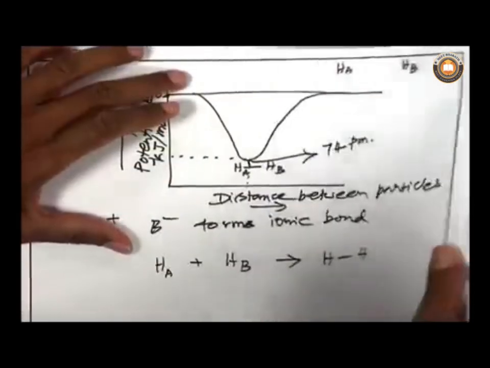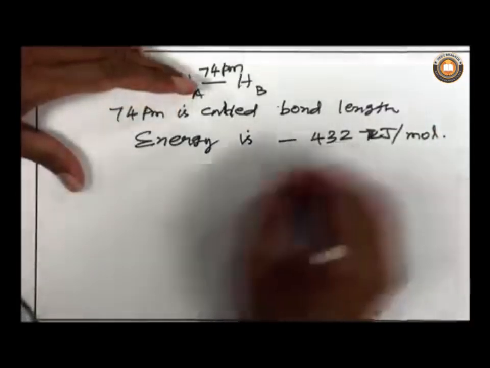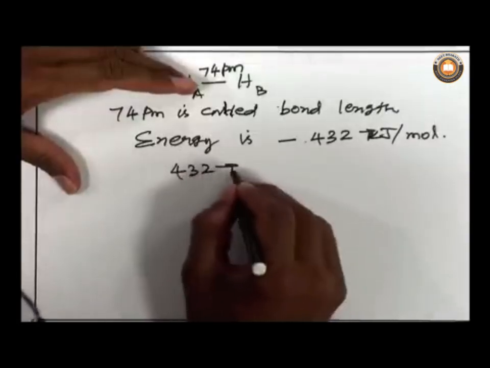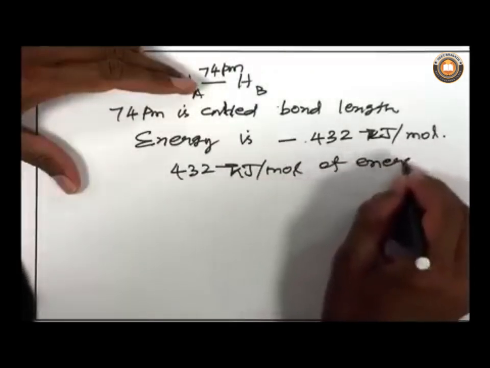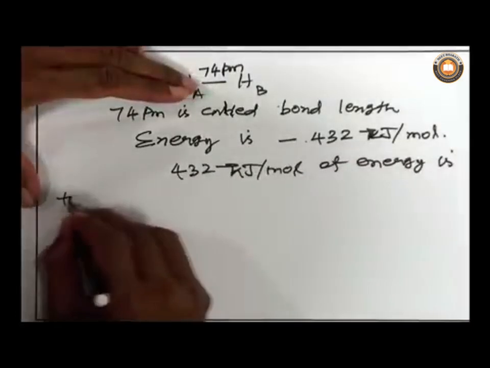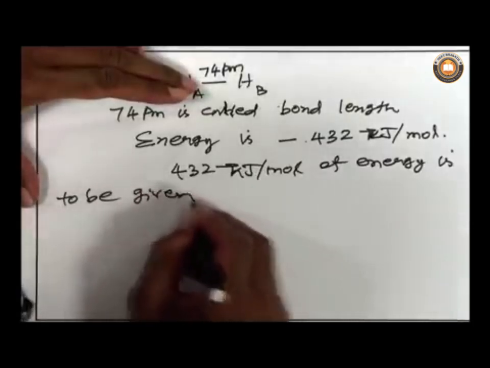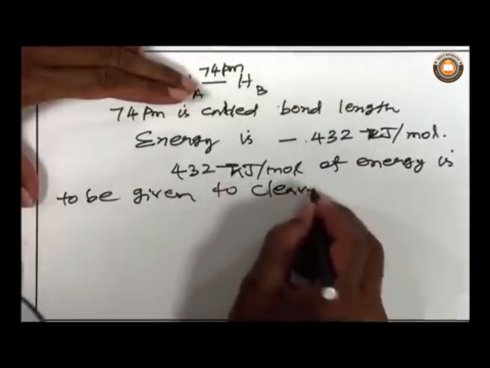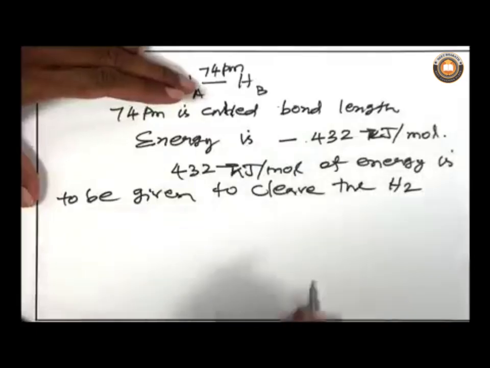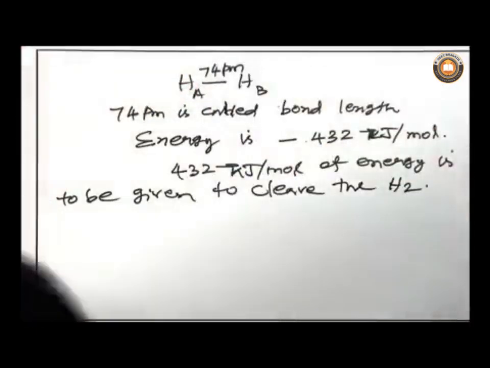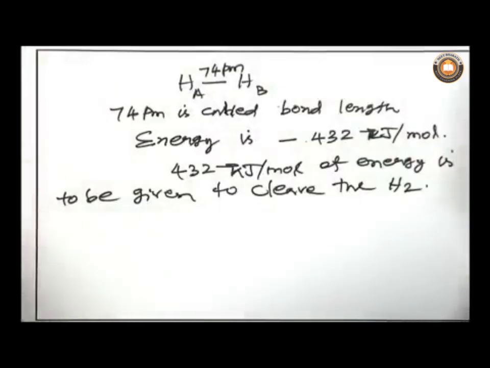That means 432 kilojoules per mole of energy is to be given to cleave the H2 molecule. Then you will have the elemental hydrogen atoms. So, you can tell that 432 kilojoules per mole is the energy of the bond between the two hydrogen atoms.